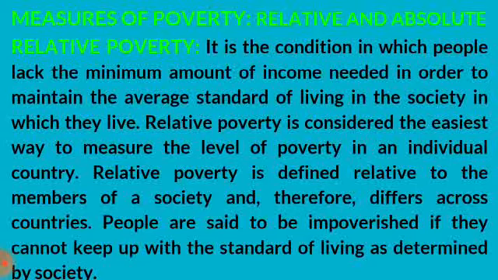Measures of poverty, relative and absolute. There are two measures to determine the extent of poverty: relative poverty and absolute poverty. First, relative poverty. Relative poverty refers to the poverty of people in comparison to other people, regions or nations. For example, if Ram has lower income in comparison to Sam, then we can say that Ram is relatively poor.